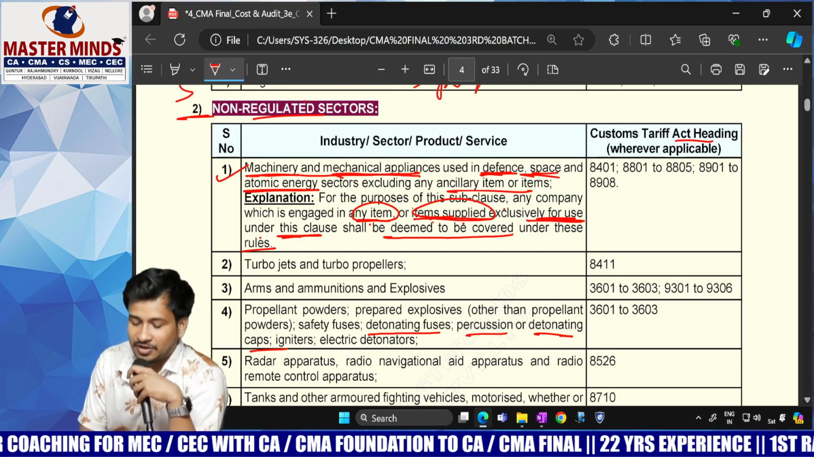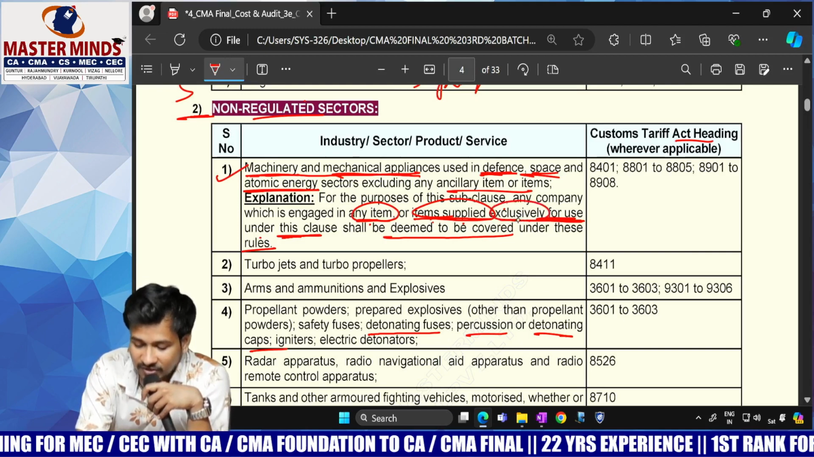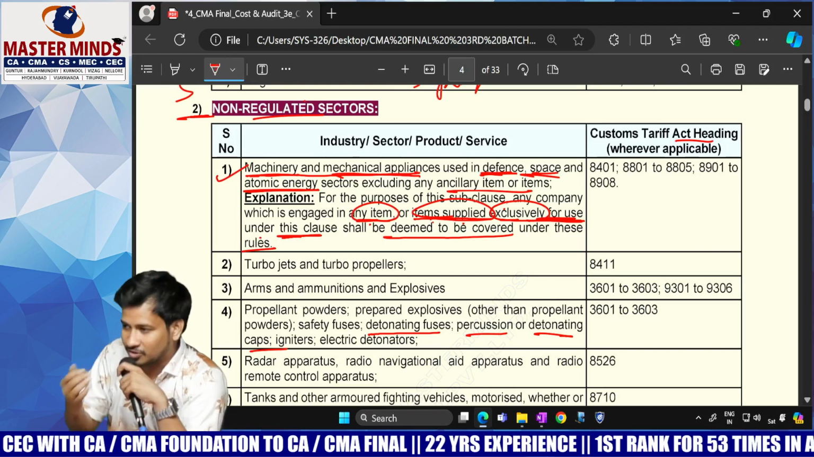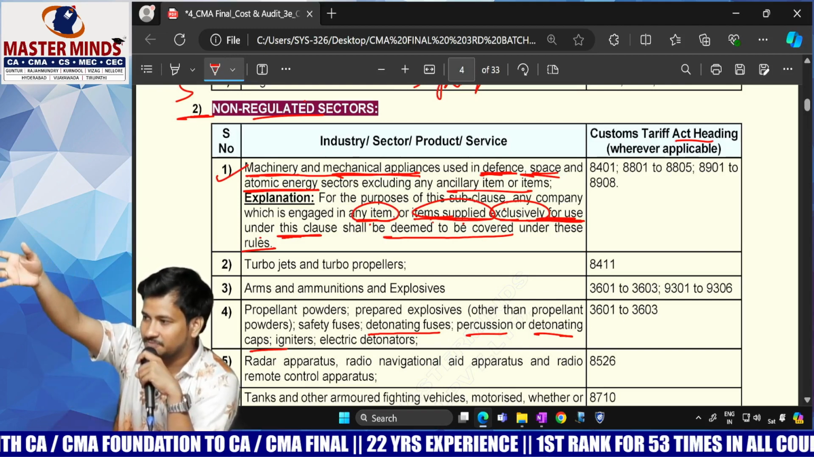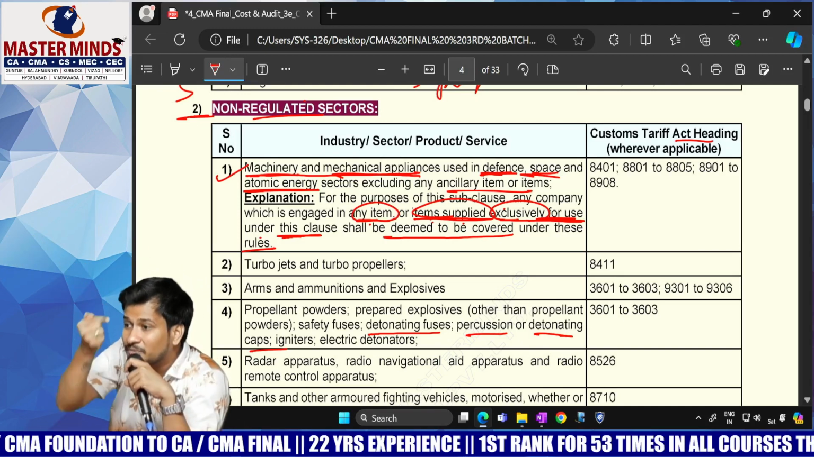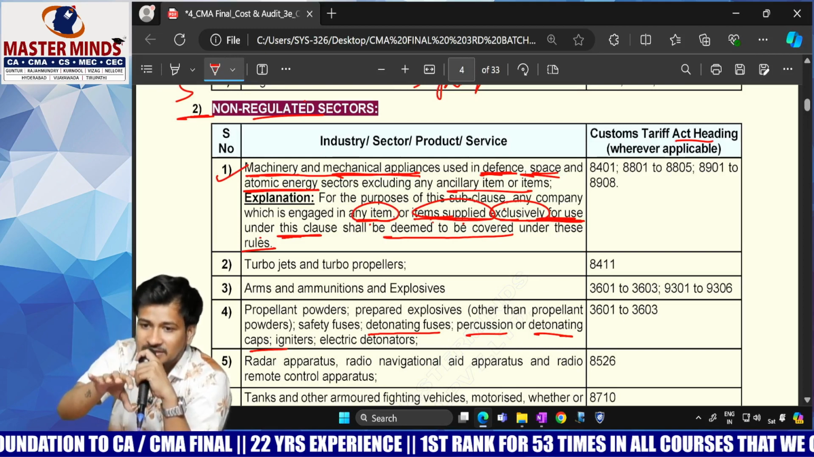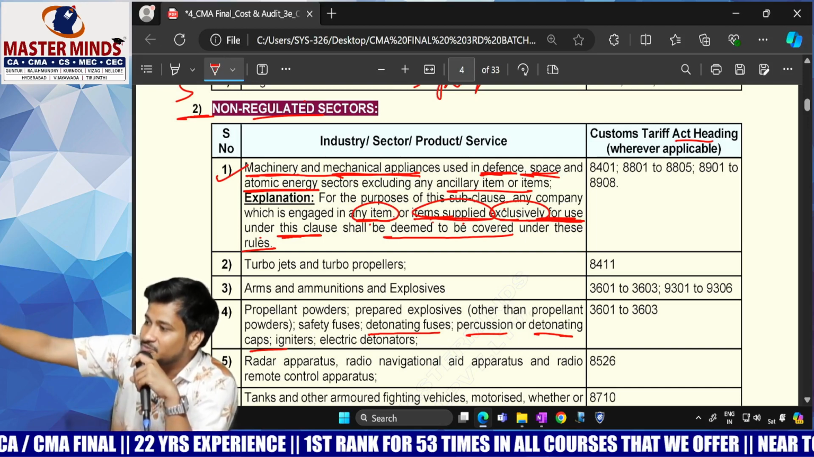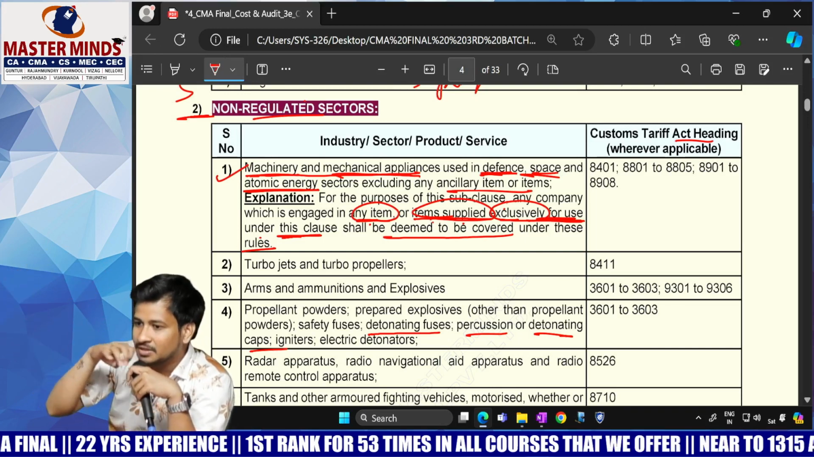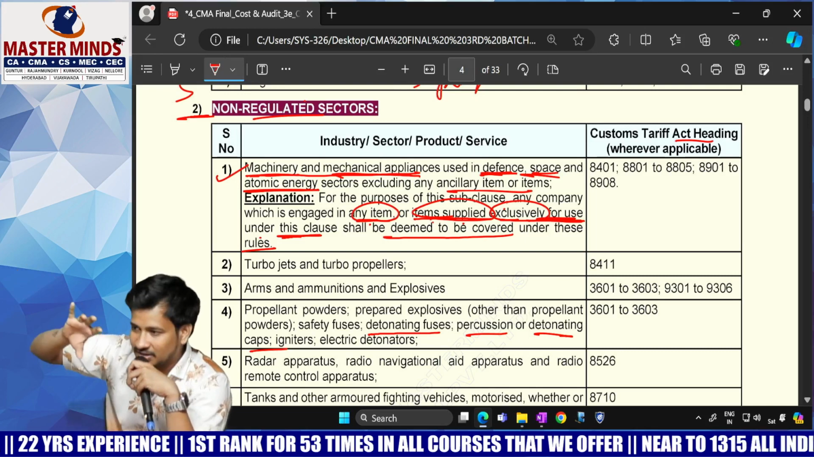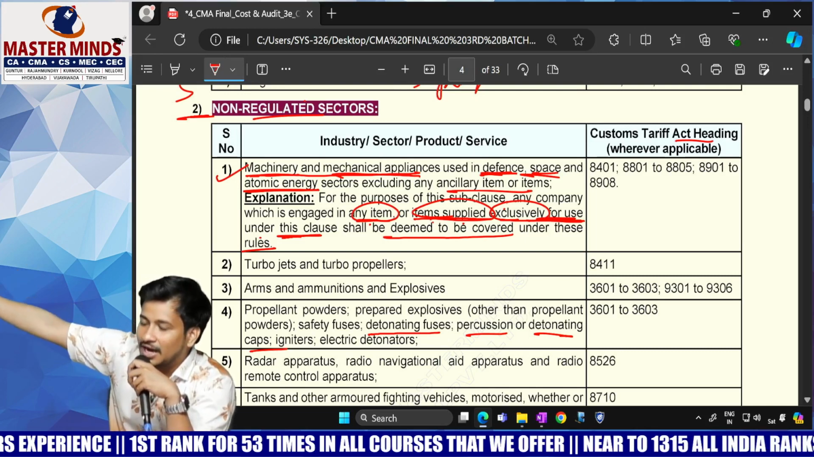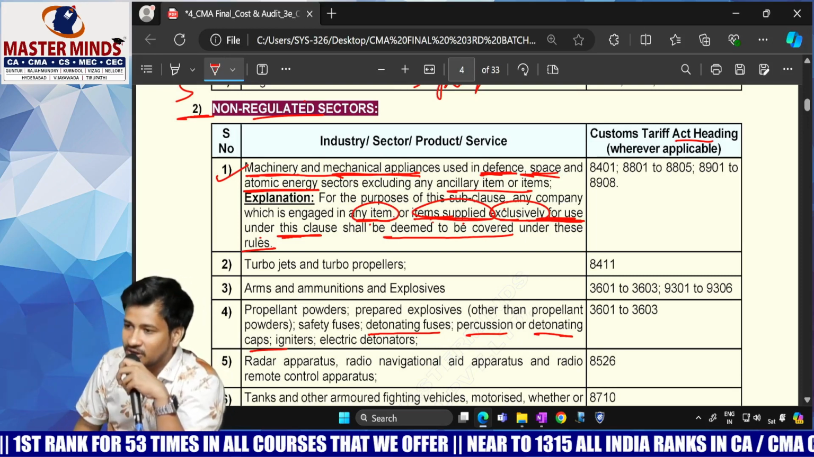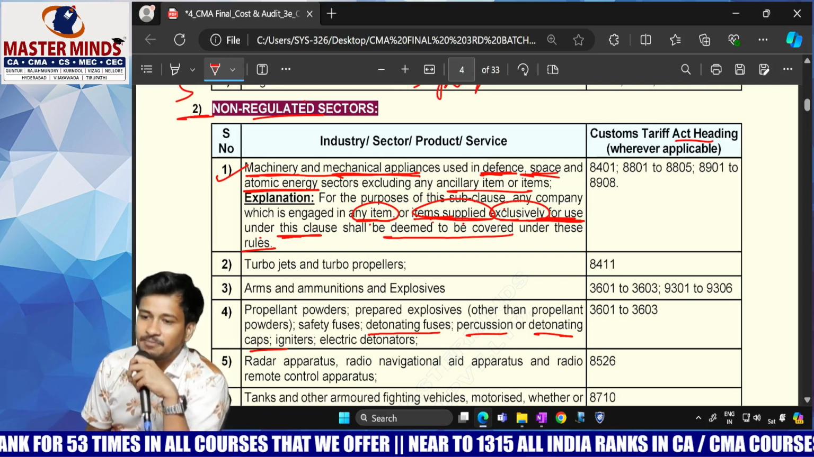But one point you have to be careful about: exclusively for use. If there is a supplier who is supplying to your company and also to some other company, and if these two companies are exclusively manufacturing machinery for atomic energy, space and defense, then it is applicable. If one company is engaged in supplying machinery for atomic energy, space and defense, and another company is not under this purview at all, then it is not applicable.